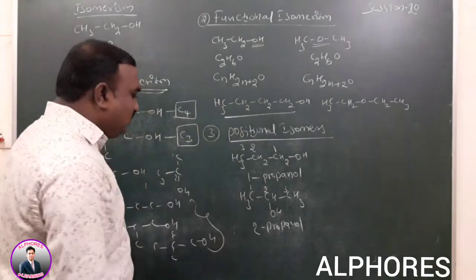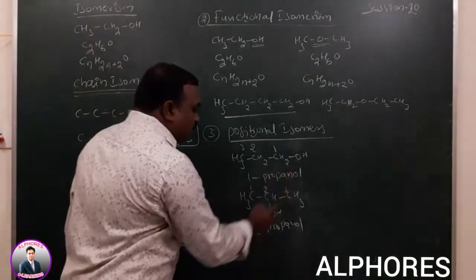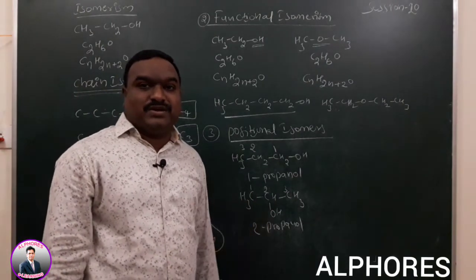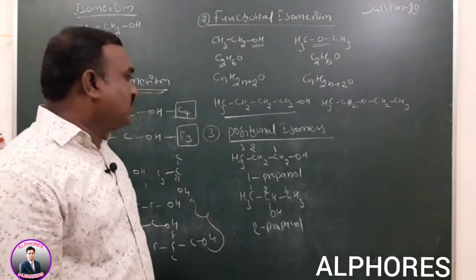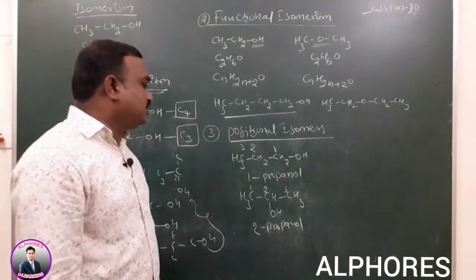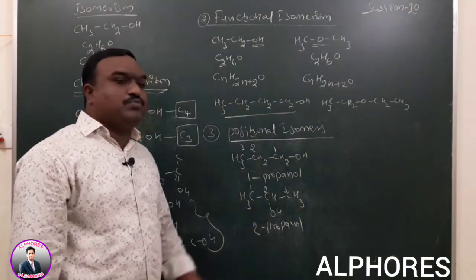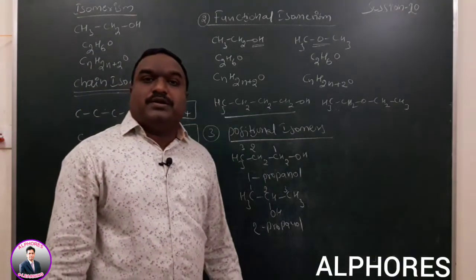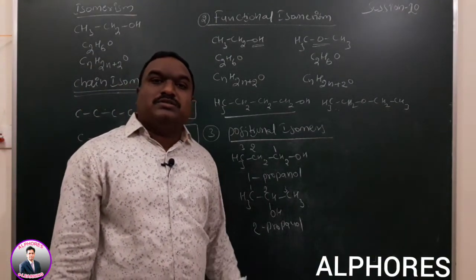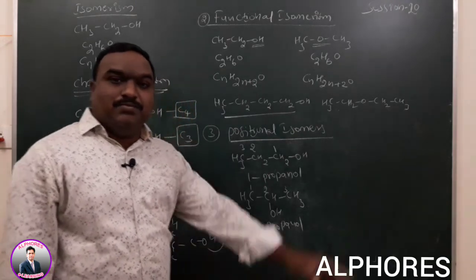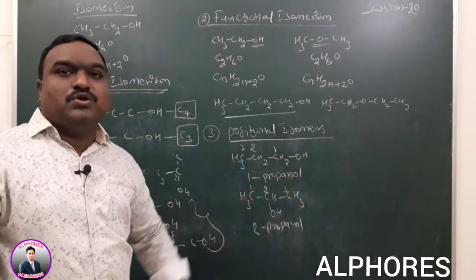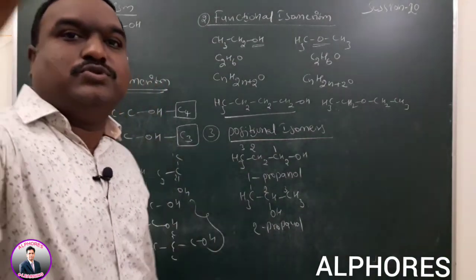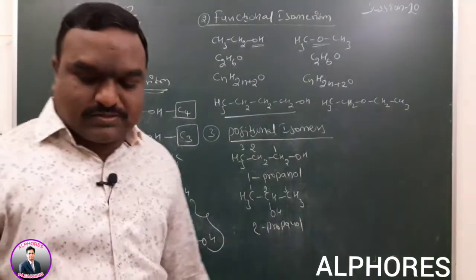What is the difference between them? The OH group position is different. This type of isomers are called positional isomers: 1-propanol, 2-propanol, 1-butanol, 2-butanol, 1-pentanol, 2-pentanol, 3-pentanol, like this. Based on the position of the OH group, we can explain whether positional isomerism is possible or not.